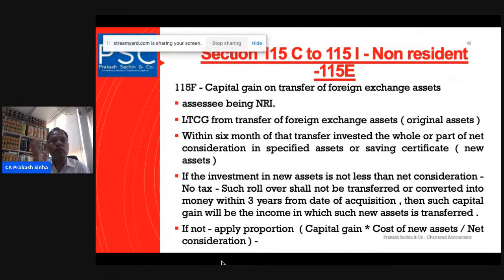Let's see before going further. So for the purpose of a non-resident Indian, there is income, and what is the income? The income is from capital gain.